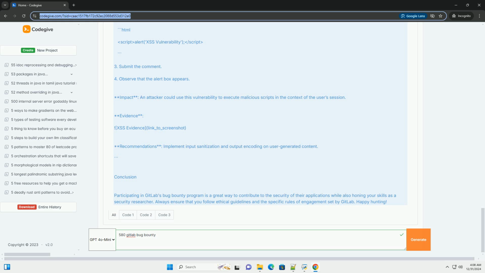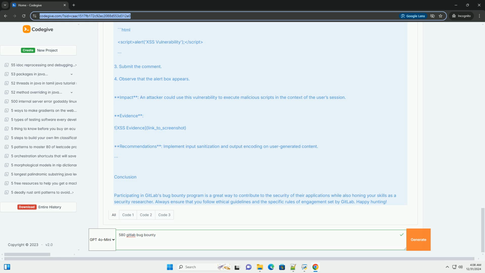Reporting the vulnerability. If you find a vulnerability, prepare a report that includes: Title, a concise title for the bug. Description, a detailed explanation of the bug, including steps to reproduce it. Impact, explain the potential impact of the vulnerability. Evidence, screenshots, logs, or any other evidence that supports your findings. Recommendations, suggest how the vulnerability could be mitigated.